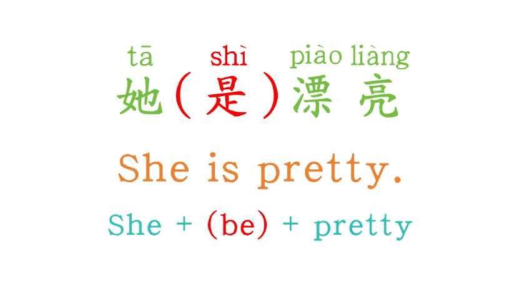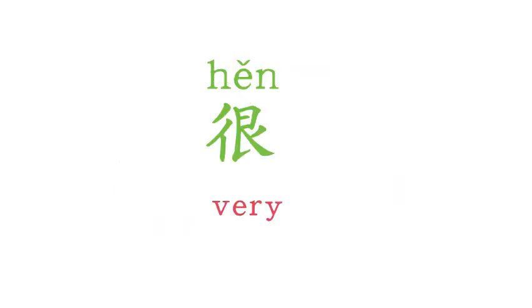Actually, we don't need the linking verb to be, but we need something more. So here comes these extra things to make the sentence. We learn the character to express very. That is the character 很. 很 means very in Chinese.